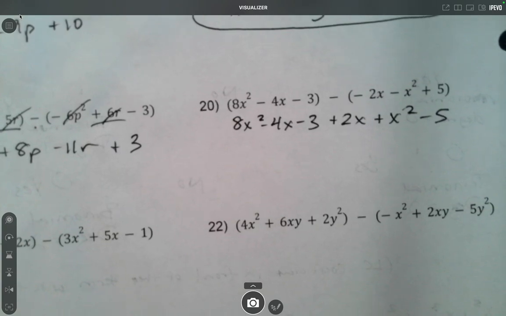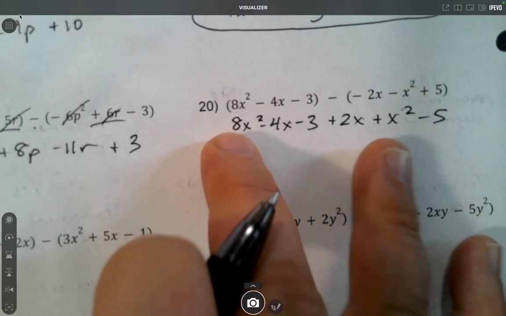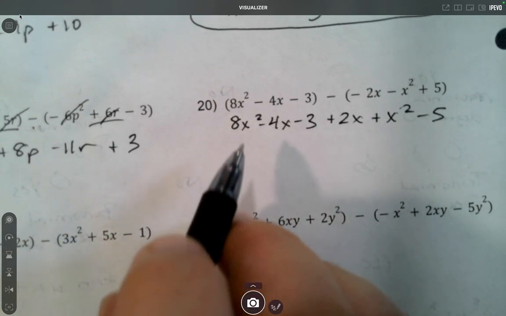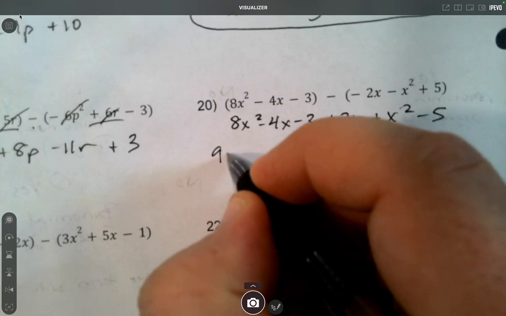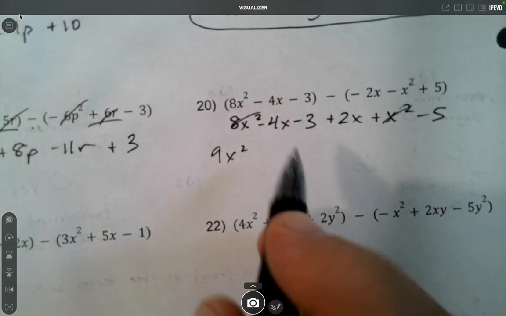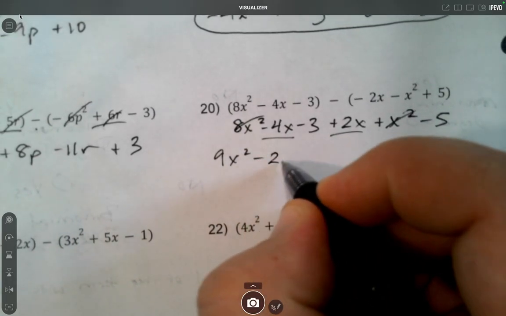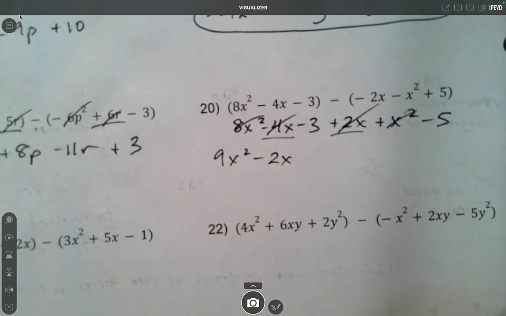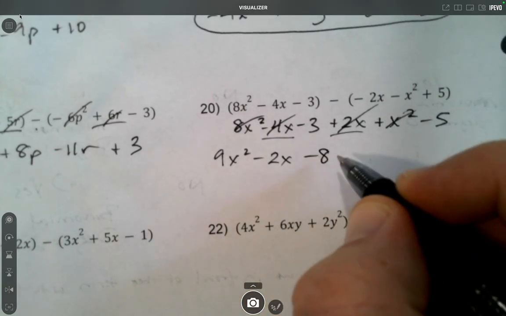So this is all x's, so look at the biggest exponent. So we have 2x squareds, or two terms with x squared, I should say. 8x squared plus 1x squared is 9x squared. We have two terms with single x's. Negative 4x plus 2x is negative 2x. Negative 3 minus 5 is negative 8.